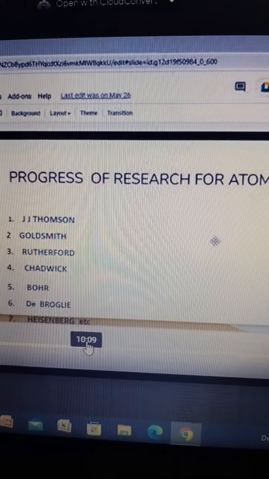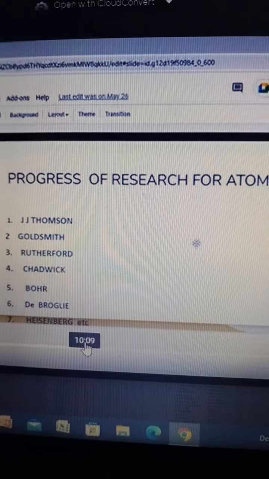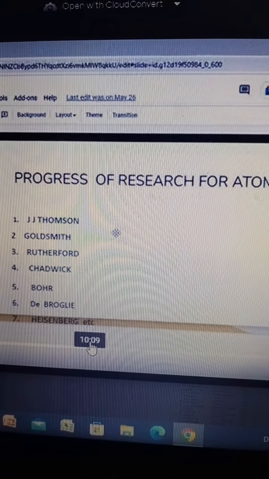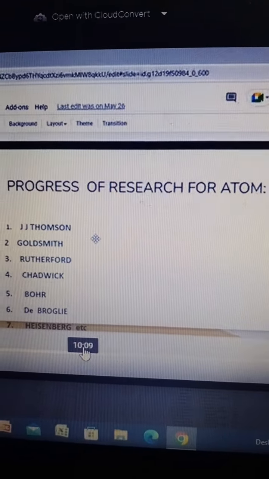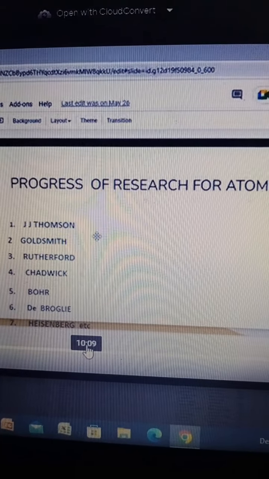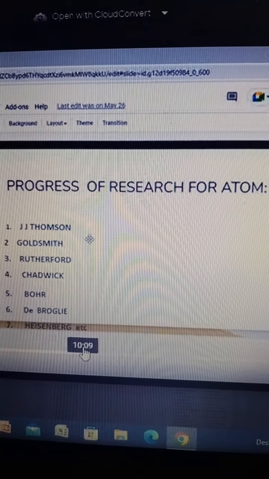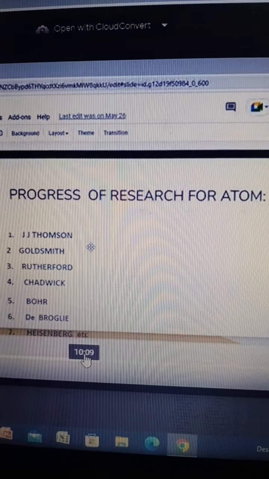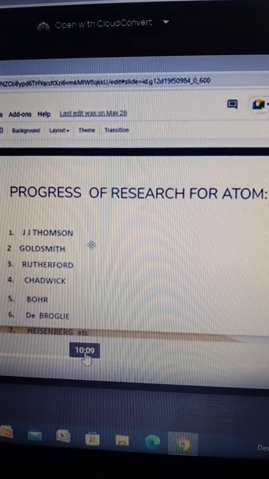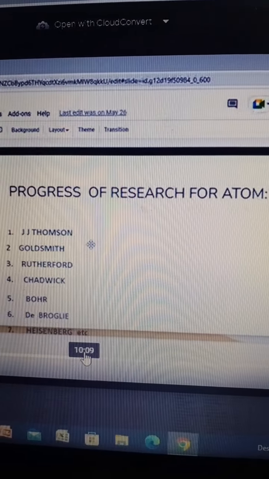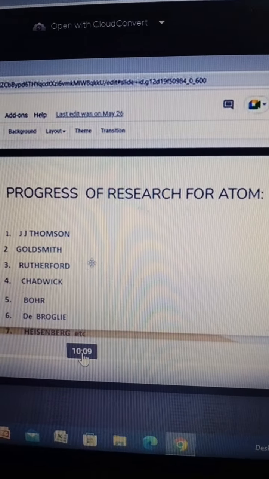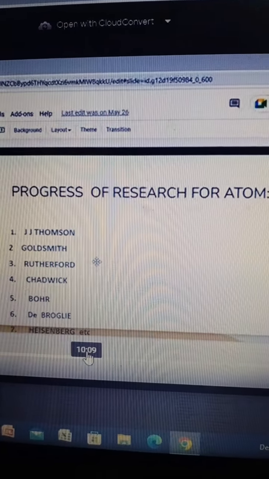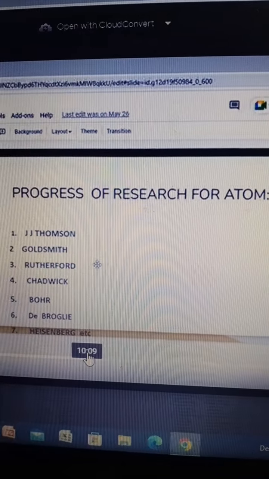After Dalton, we must remember these scientists or chemists who have done much for the greater knowledge of atom: Sir J.J. Thomson, Goldstein, Rutherford, Chadwick, Bohr, de Broglie, and Heisenberg. Their contribution is much more about the structure of atom. Here, you must remember the names.